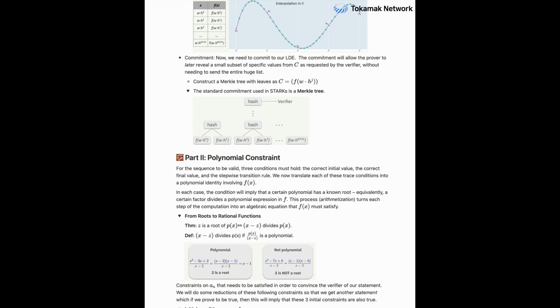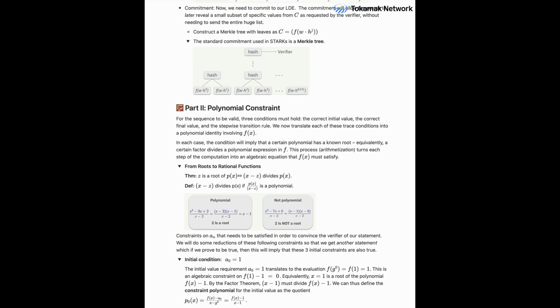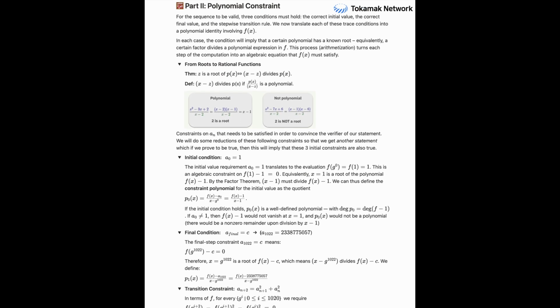So, okay, once we've got our computation encoded and committed to, the next big challenge is ensuring it actually follows the rules, right? Right. How do STARKs take those logical rules, like the Fibonacci step, and turn them into something provable with algebra? That brings us neatly to part 2. Defining and combining the constraints, the algebraic proof.